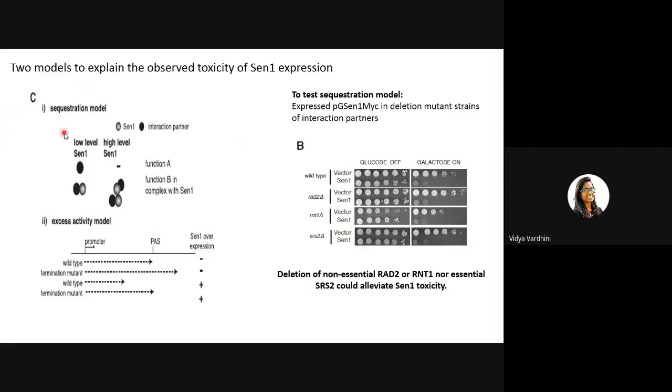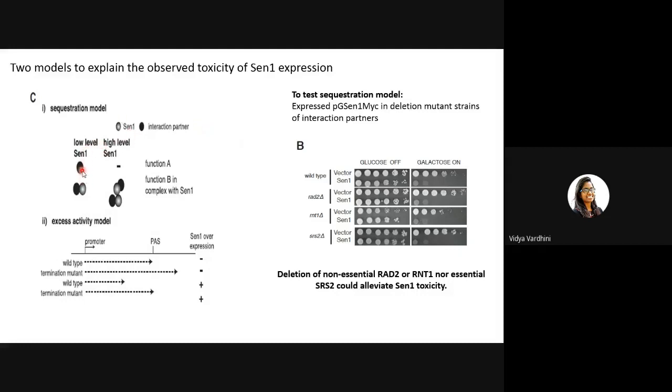One is the sequestration model. This model explains the presence of another interaction partner which is interacting with SEN1.